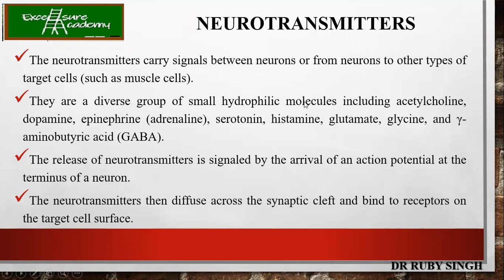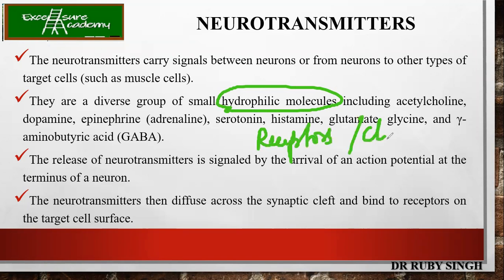Okay, so coming to the neurotransmitters. The neurotransmitters carry signals between neurons or from neurons to other types of cells. So it can be from neurons to neurons or from neurons to muscle cells, for example. They are a very diverse group of small hydrophilic molecules. One very important thing is that these neurotransmitters are hydrophilic molecules, so they cannot just pass through the plasma membrane. Here they need the help of receptors or channels.